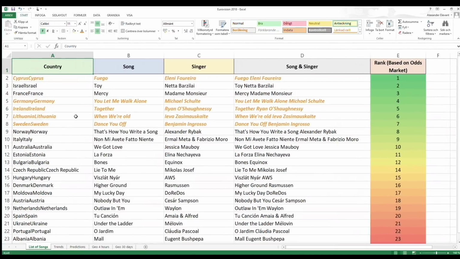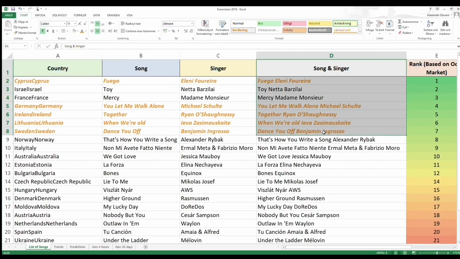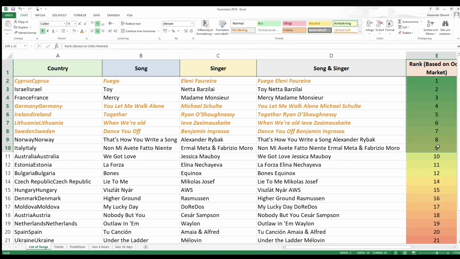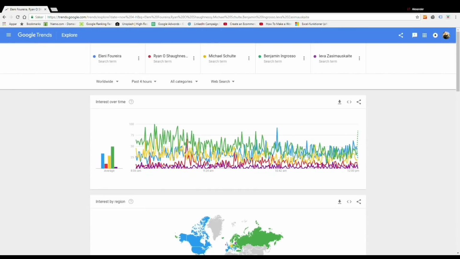And please use this information as an example of how to use Google data and not as a recommendation. Here in my Excel sheet I have some more details regarding the songs and the singers, and I've sorted the file based on what the odds market thinks will be the outcome for this event. And here in column C I have marked a couple of singers in yellow, which I'm going to use in Google Trends.